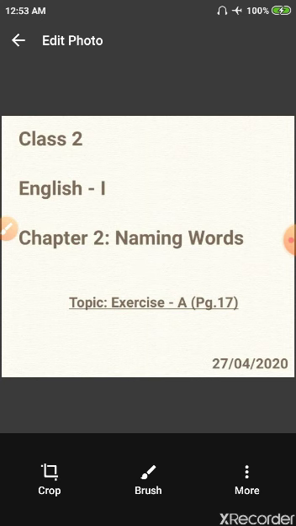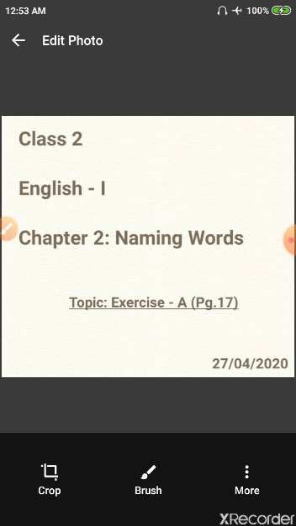So, today's topic for learning is to do exercise A given on page number 17 and revise the topic learned previously, that is, the naming words or nouns. So, how many of you remember what are naming words or nouns? Okay, let's learn it once again.